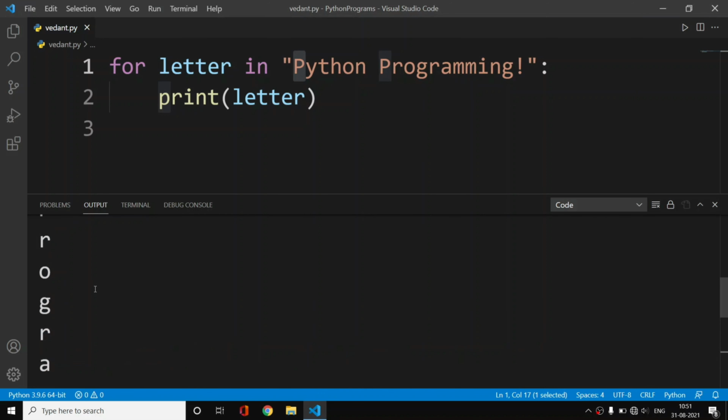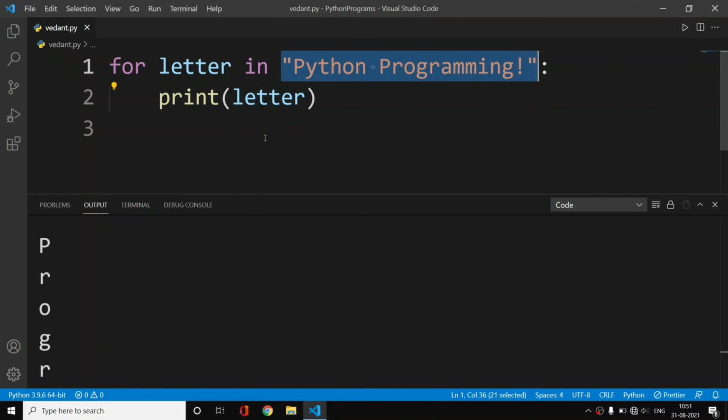Just like that, the value of letter is updating for each iteration, and we are printing each letter of this Python programming string using this for loop. Can we do this without this approach?